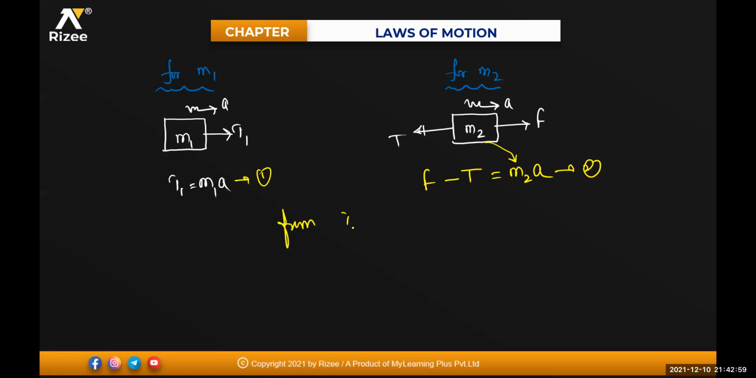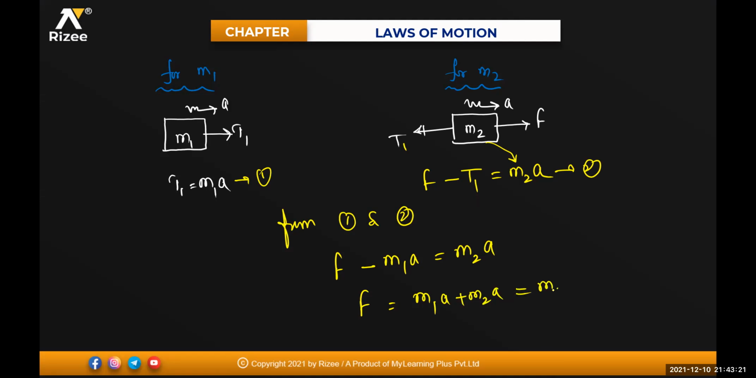So from 1 and 2, I can write F minus, substitute the value of T1, because the tension is the same. T1 is M1 into A, so F equals M1 into A plus M2 into A, which is equal to M1 plus M2 into acceleration A. Therefore, the common acceleration is equal to the applied force divided by the sum of the masses. So A is equal to F by M1 plus M2. Is it clear for everyone? Any doubt in this one?